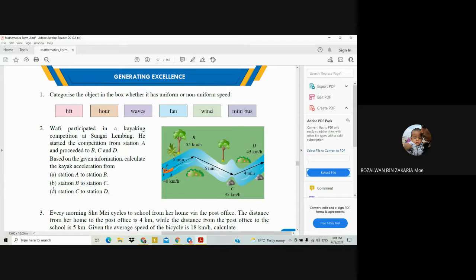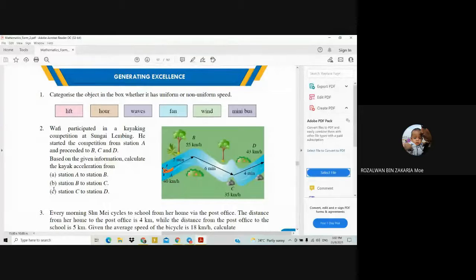Okay, wait, I try to calculate again. 4 minutes, we divide with the 60, 0.06666. Then 8 divided by 0.0666. Okay, class, so the answer that I get is equal to 119.4 kilometer per hour power of 2.